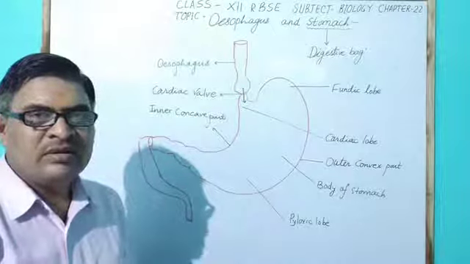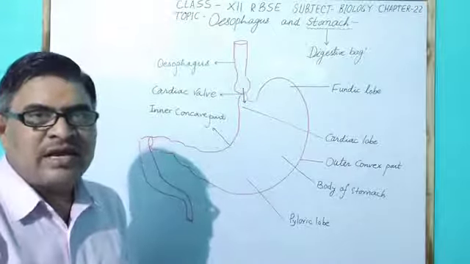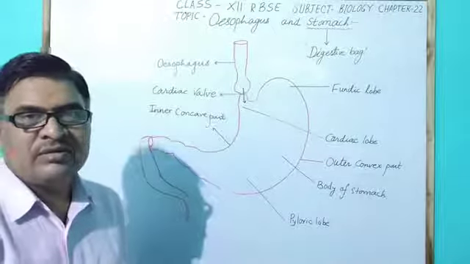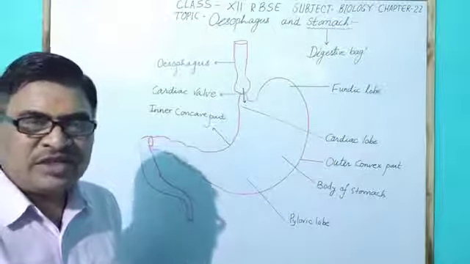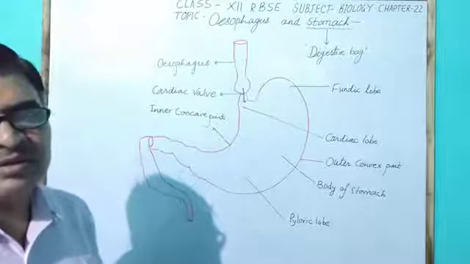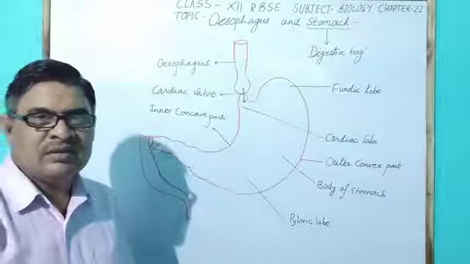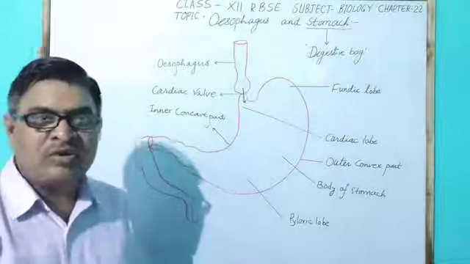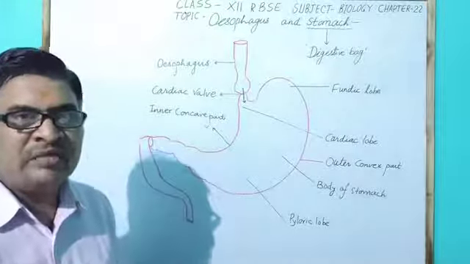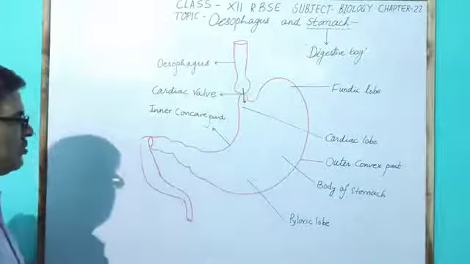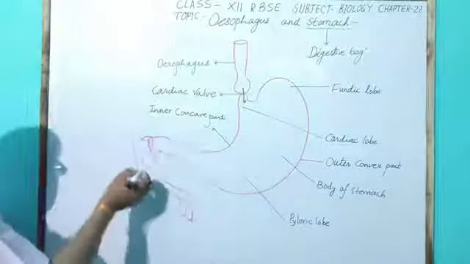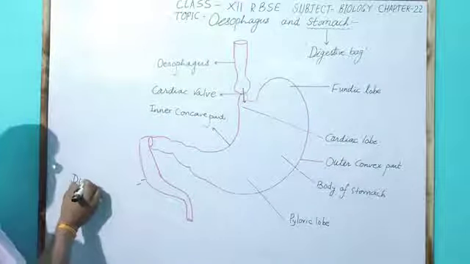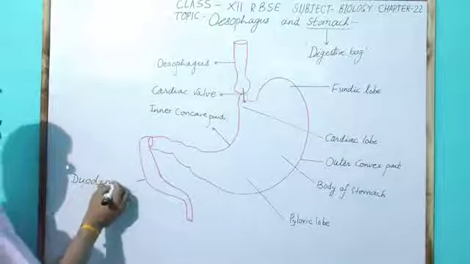Hydrochloric acid, which is symbolized as HCl, provides the acidic medium of the stomach. Due to the acidic medium, the stomach has an important role in killing bacteria. The pyloric lobe opens into the duodenum with the help of the